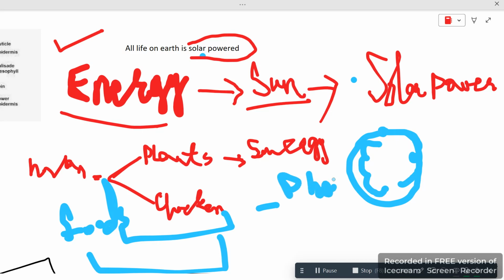Photosystem means the presence of light. Why do they need the presence of light? Just because they are autotrophs, right? And they make their food on their own. They are supposed to make their own food, because they are not dependent on any other resources. But if we talk about human beings, we are dependent on plants, and we are dependent on some of the animals we eat. This means we are not independent while eating. So the lion will eat the deer, the deer will eat the plant. Okay, so the plant's journey.